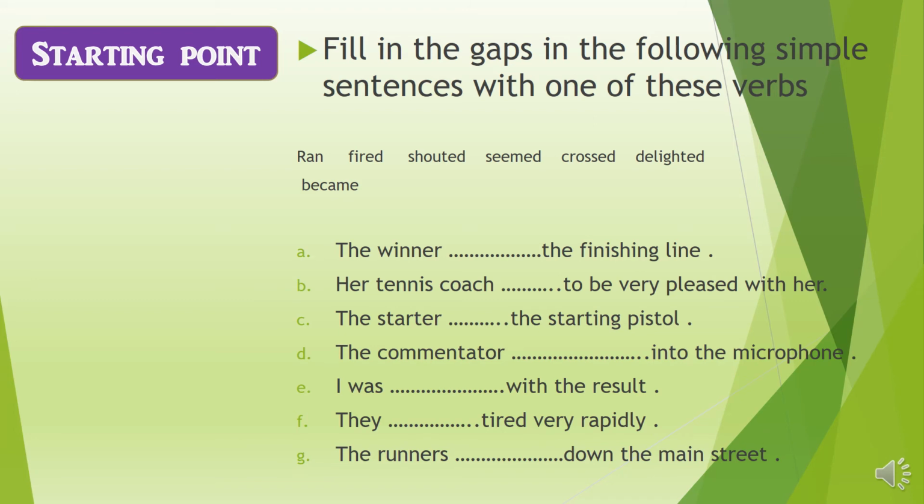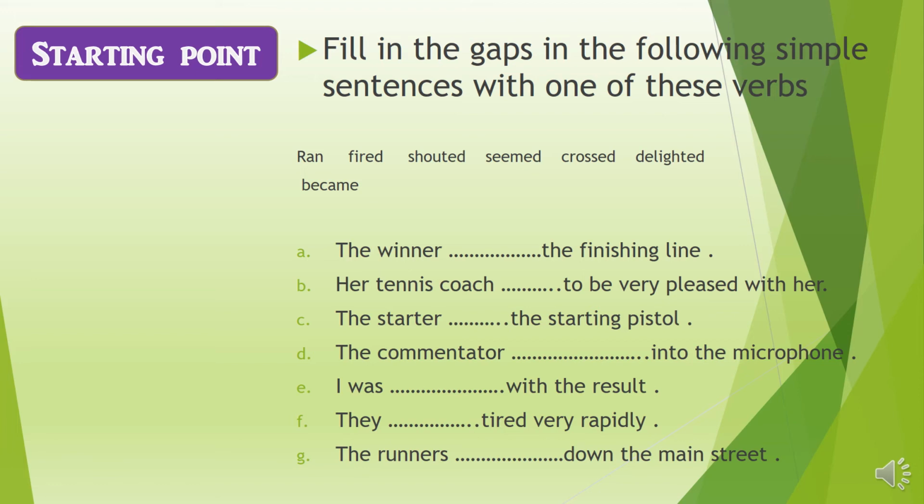Okay, children. On page number 51, you have an activity. Starting point. Fill in the gaps in the following simple sentences with one of these verbs. You can see some verbs there: ran, fired, shouted, seemed, crossed, delighted, became. So you have to put the appropriate one in the blank. What is the first one? The winner blank the finishing line. So what is the correct answer, children? The winner crossed the finishing line.